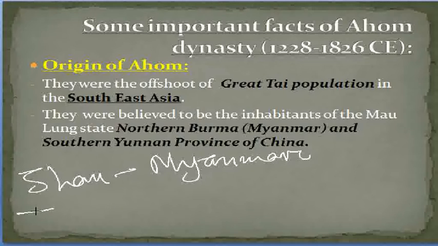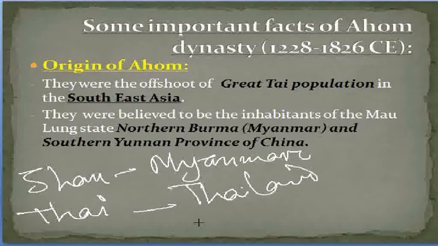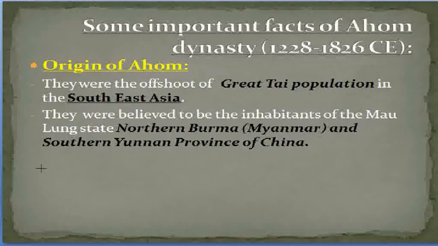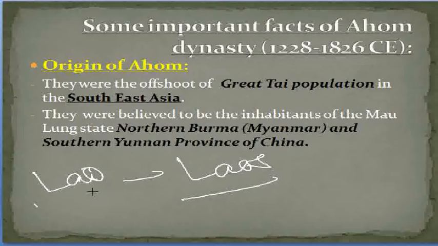Secondly, they were known as Thai in Thailand. They were known as Dai in China, and they were also known as Lao in Laos. So these are the different appellations of Ahom in Southeast Asian countries.